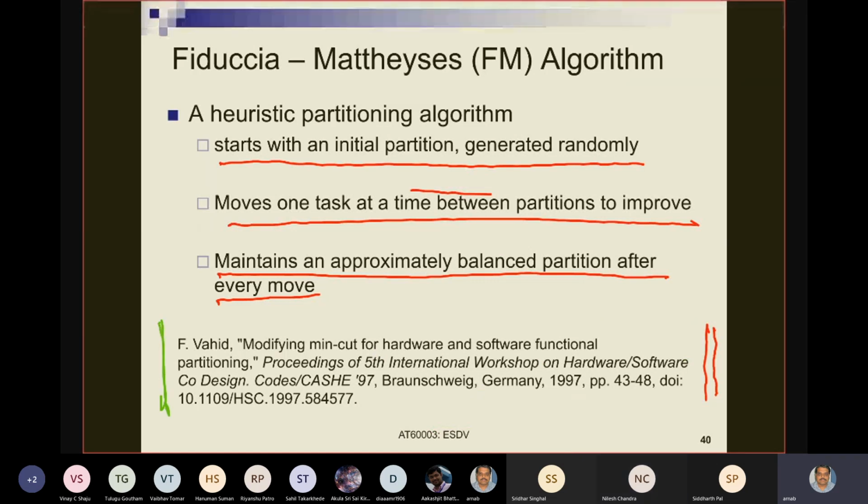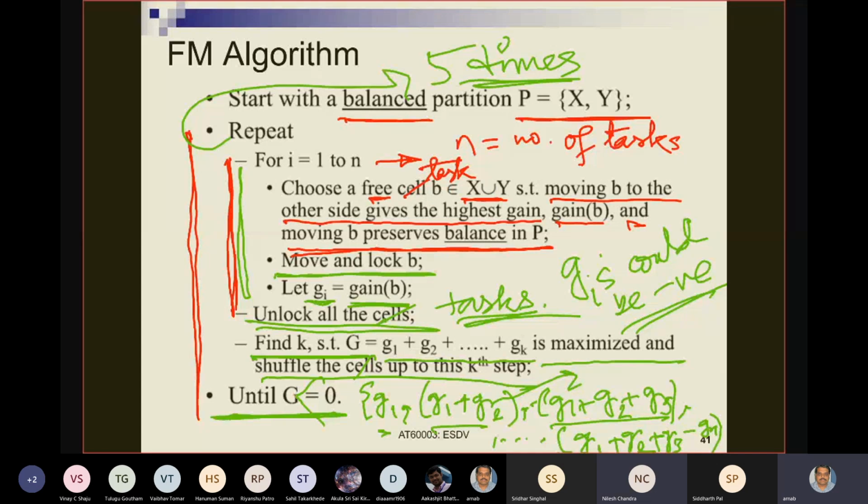The paper says that, because you see the repeat loop, you don't know how many times it will run. We have said that the repeat loop will run until the value for an entire run of the inner loop, capital G, is less than or equal to 0. That means G1, G1 plus G2, G1 plus G2 plus G3, G1 plus G2 plus G3 plus G4, none of these give you positive values. Either it is 0 or negative.